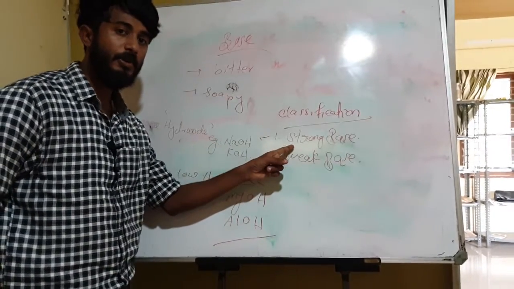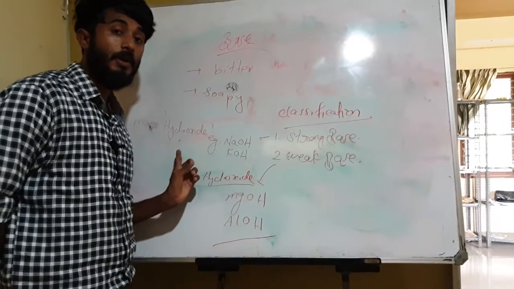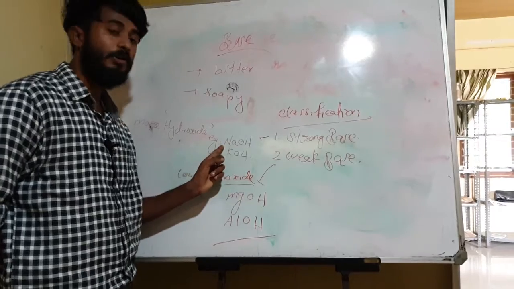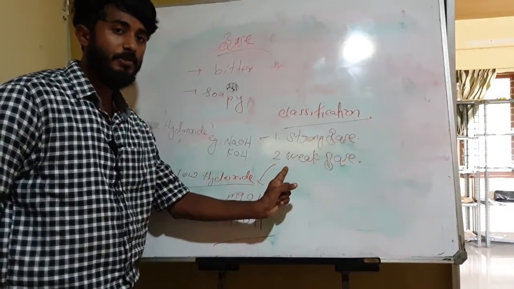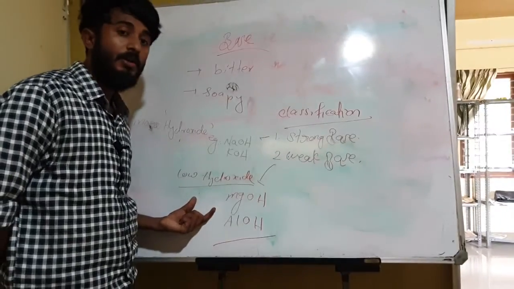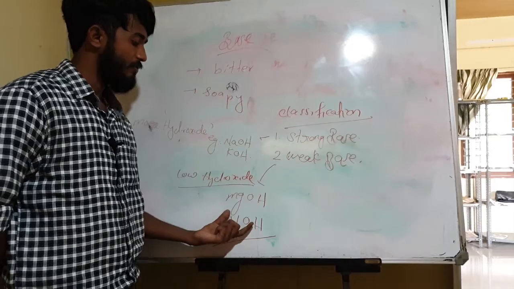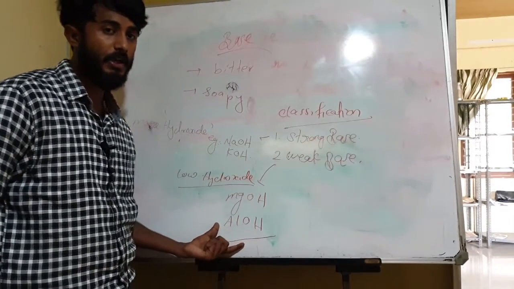So what do you mean by strong base? A strong base can produce more number of hydroxide ions on dissolving in water. Examples, sodium hydroxide and potassium hydroxide. And weak base means it can produce only a low number of hydroxide ions on dissolving in water. Examples are magnesium hydroxide and aluminum hydroxide. Okay.